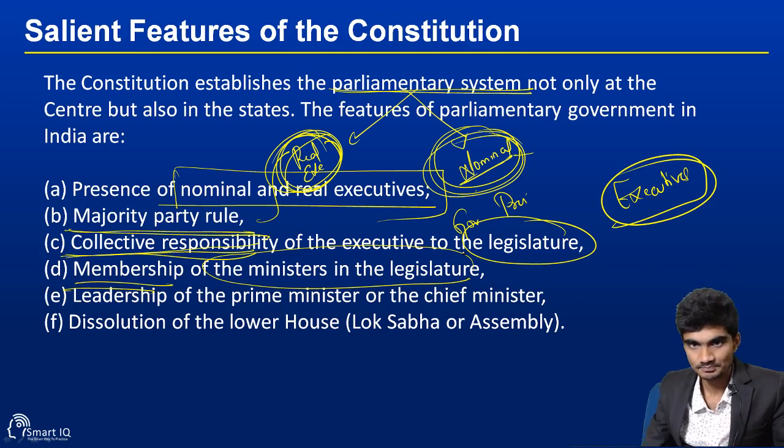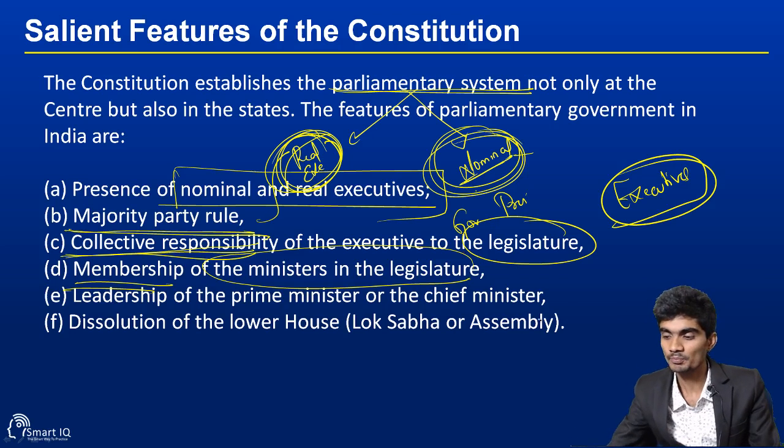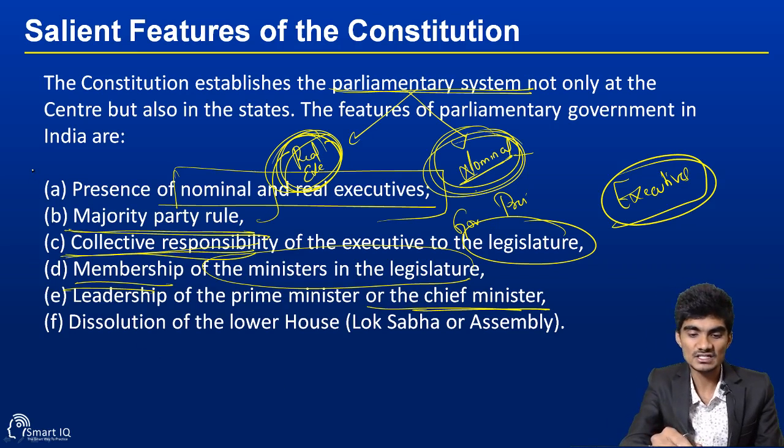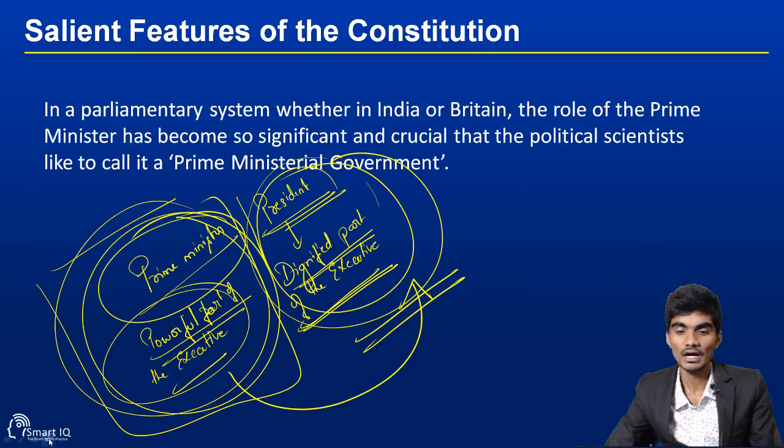And the leadership: in the case of the central government, the prime minister acts as the leader of the house, and in the case of the assembly, that means the state, the chief minister acts as the leader of the house. So the parliamentary form speaks about the leadership of the house, and also the dissolution, which means once in 5 years the entire house, or the lower house, what we call the Lok Sabha or the assembly in the case of states, gets dissolved. So these are the features that a parliamentary form of government should possess. I think you are clear with it.